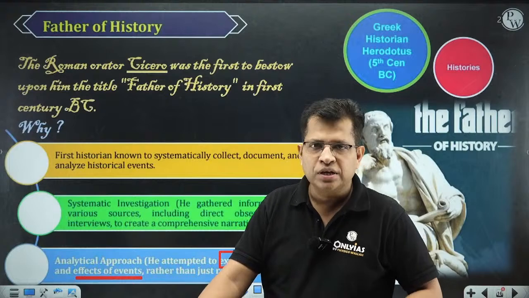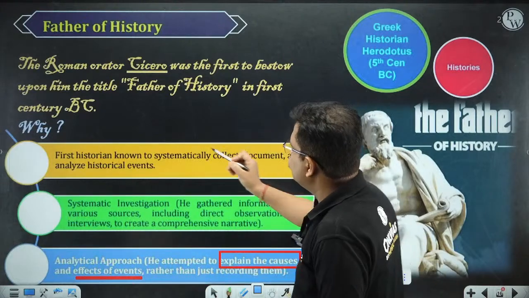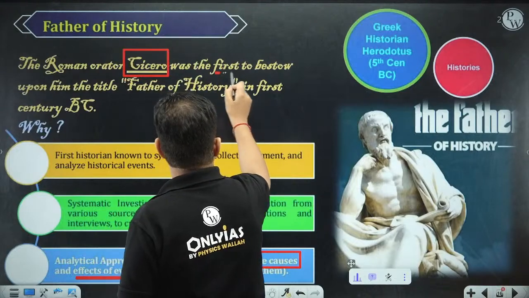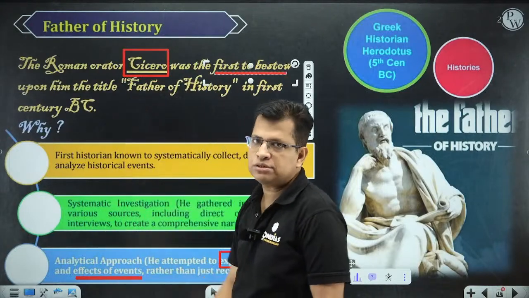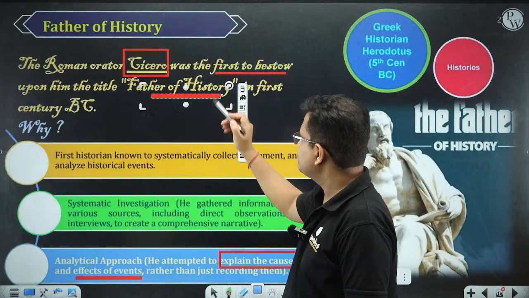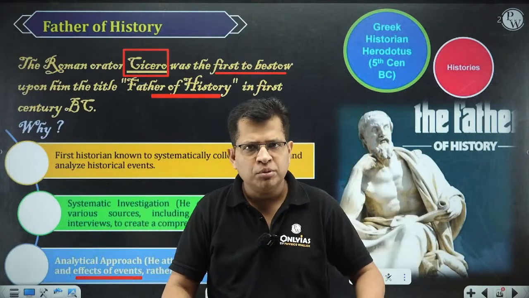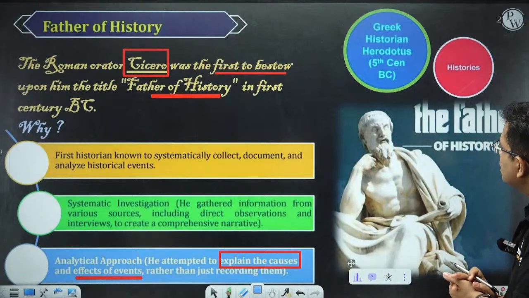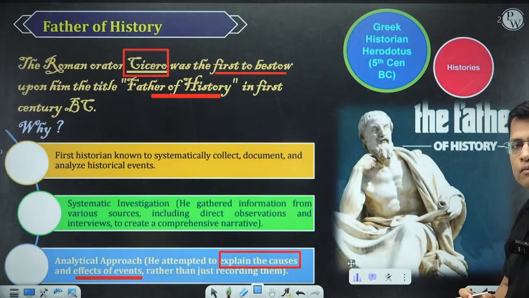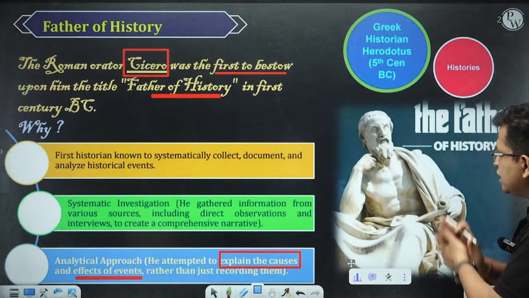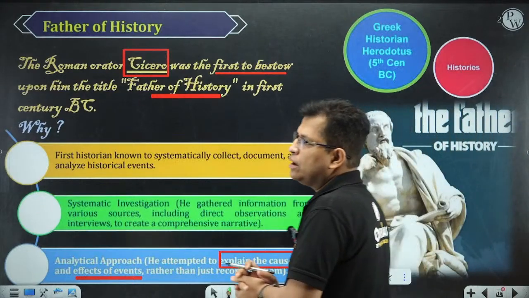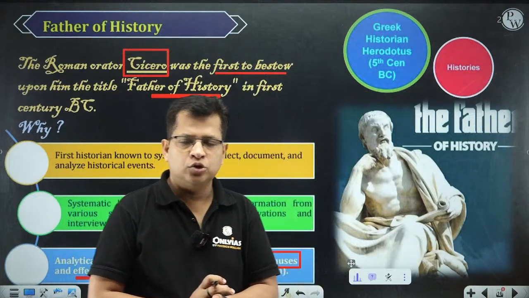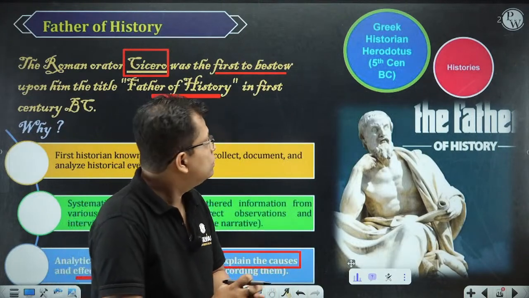This was Cicero. He was a Roman orator. Cicero was the first to bestow upon him the title father of history. Let's have some information. And this is the great man, Herodotus. He is the great historian. He is the first historian, known as the father of history.